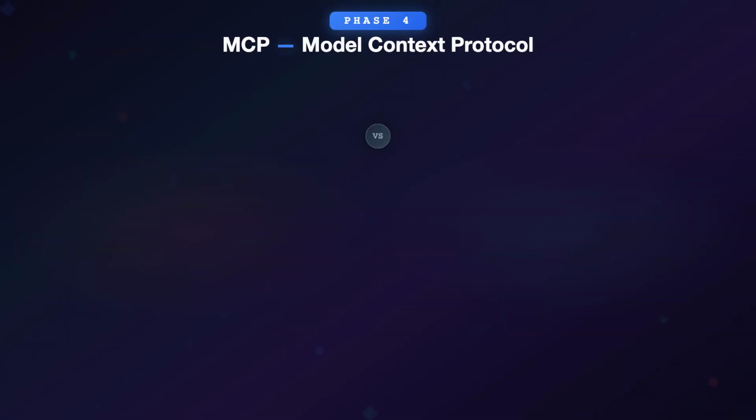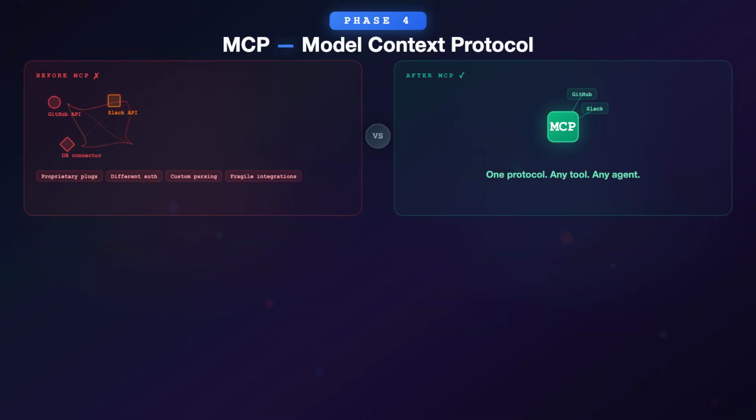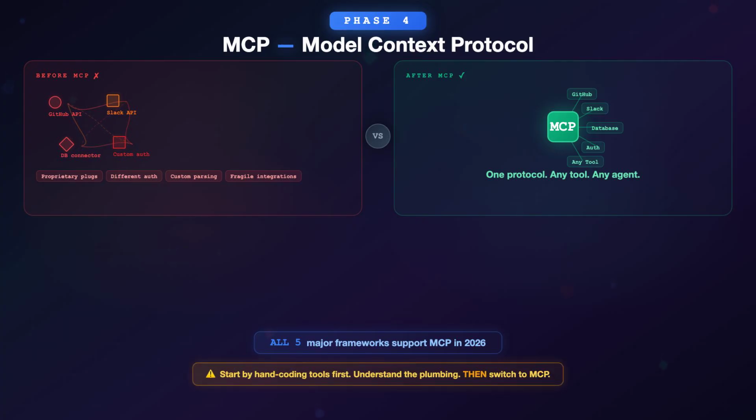Phase 4, MCP, the Model Context Protocol. Once you've hand-coded 3 or 4 tool integrations, you'll notice a pattern. Every tool needs the same boilerplate: input schema, output format, error handling, authentication. MCP standardizes all of this. Think of it like USB for AI tools. Before USB, every device had its own proprietary connector. MCP does the same thing for agent tools. One standard protocol. Any tool that speaks MCP works with any agent that supports it.